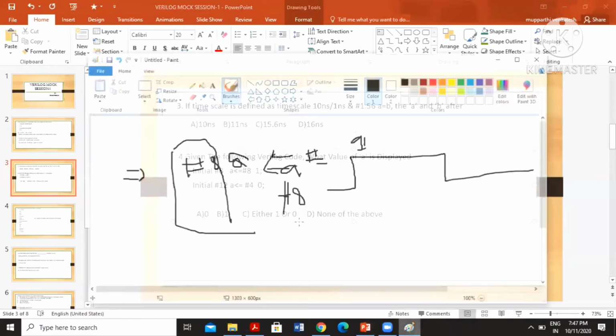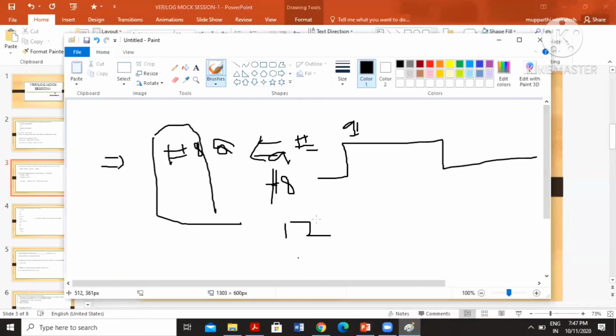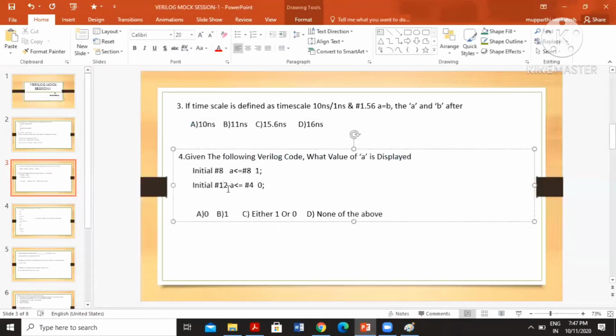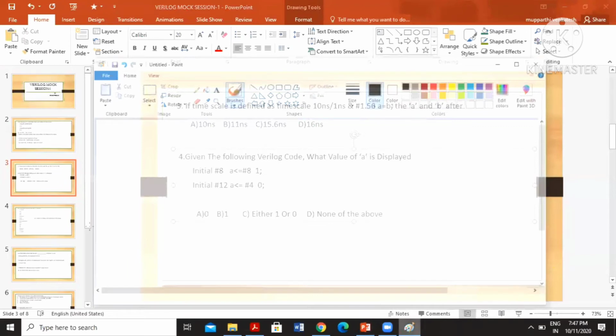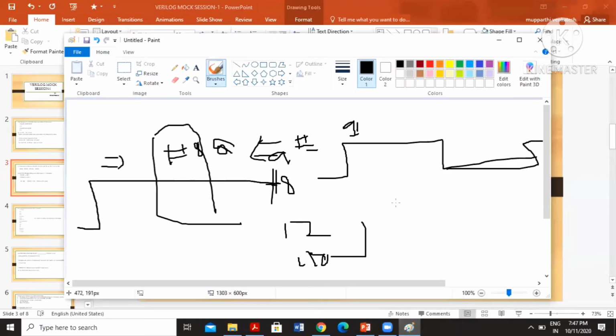After 12 plus 8, at 20 it will execute 0. It is a different block, but here it has a total delay of 8 nanoseconds.